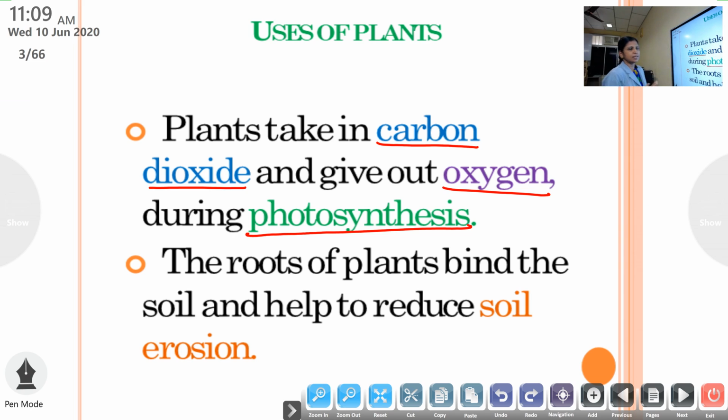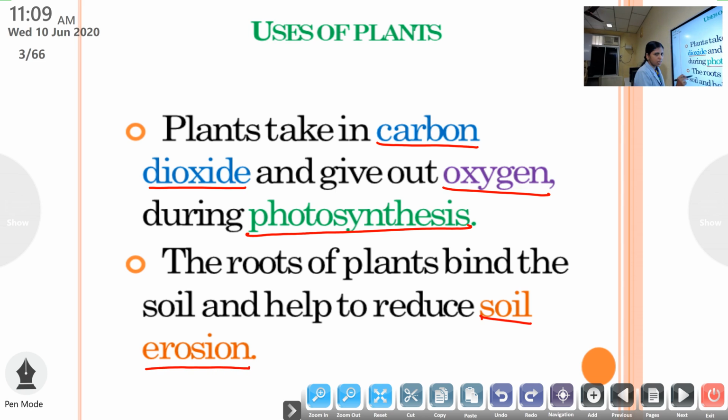Okay. Then the second thing is that we are learning about what? Uses of plants. Plants have many uses. We learned the useful materials that we get from plants. We learned food, medicines, etc. And second use of plant is roots of plants. They bind the soil and help to reduce soil erosion.